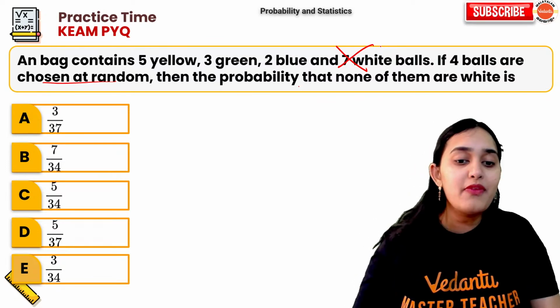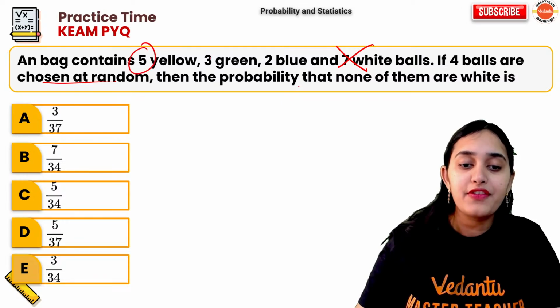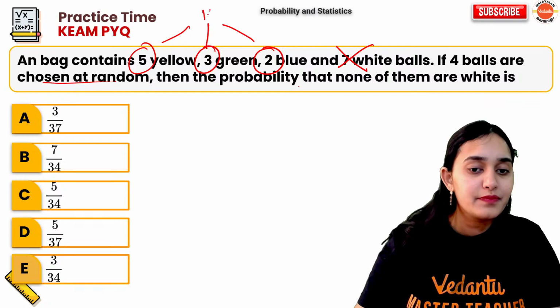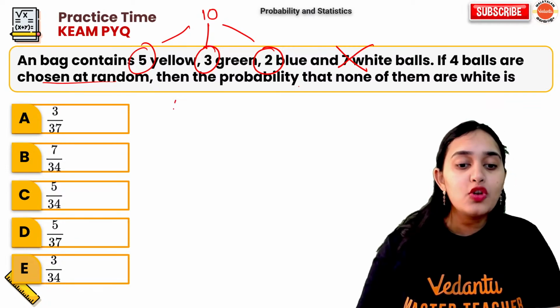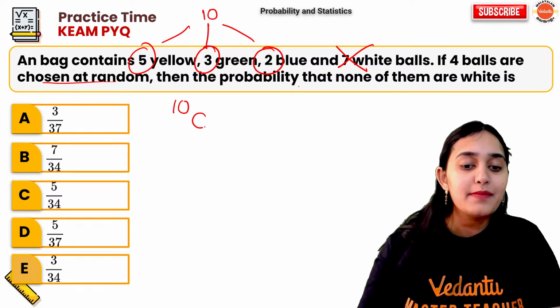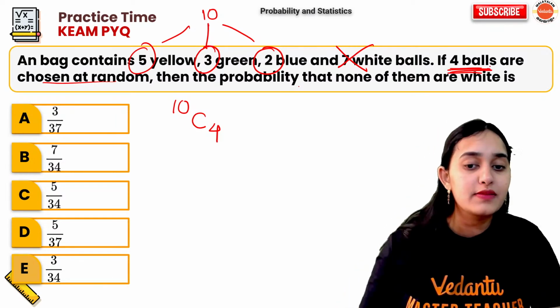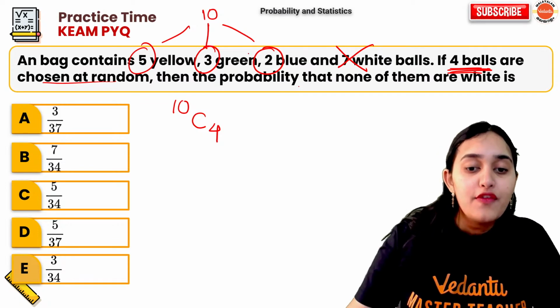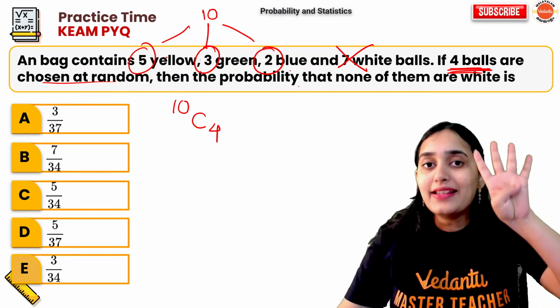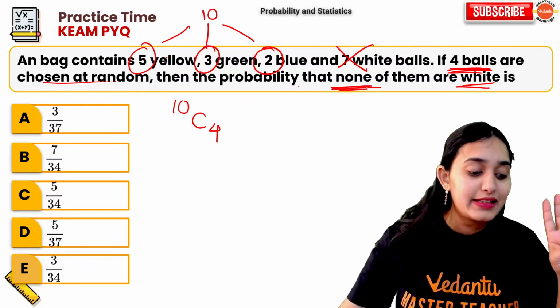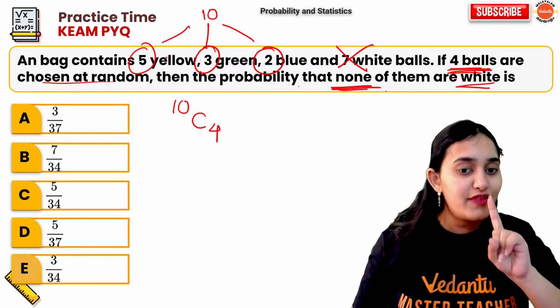So apart from white balls, how many balls? 5 plus 3 plus 2, 10 balls. So from these 10 balls, I am selecting 4 balls, because I have to select 4 balls. If I select 4 balls from these 10, they will not be white, because it is asking that none of them should be white.